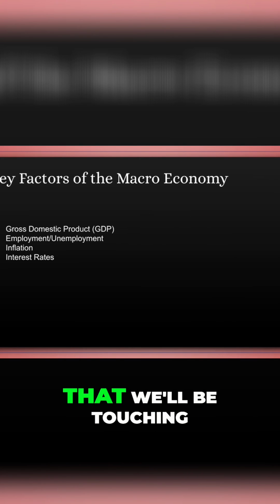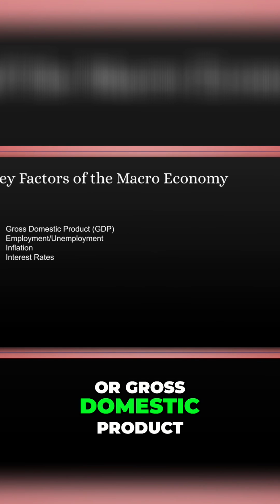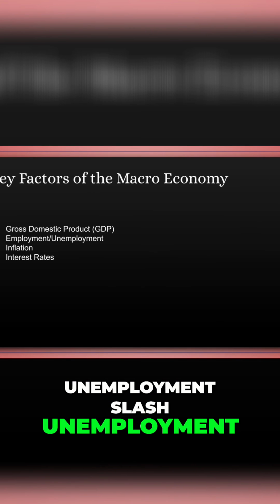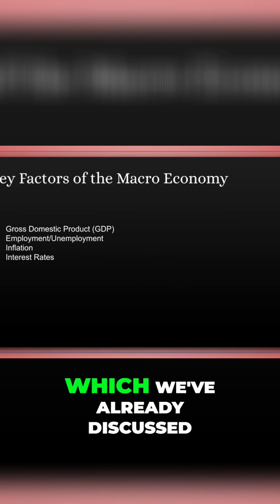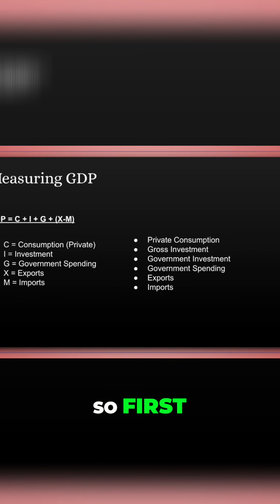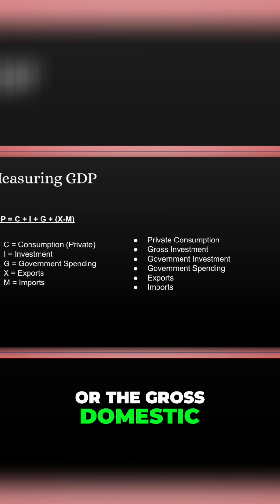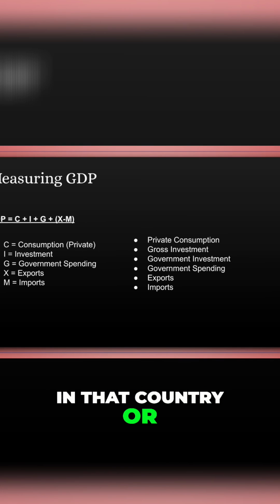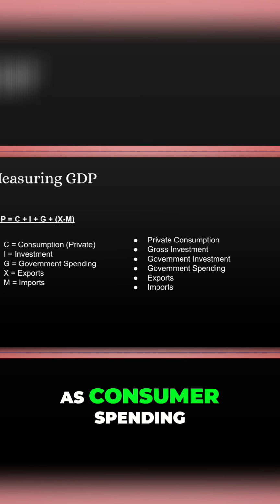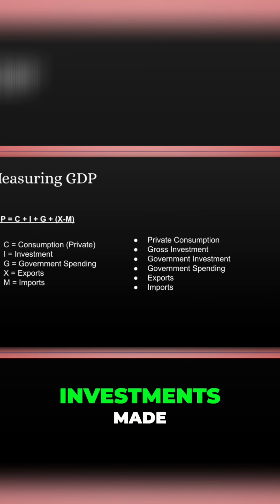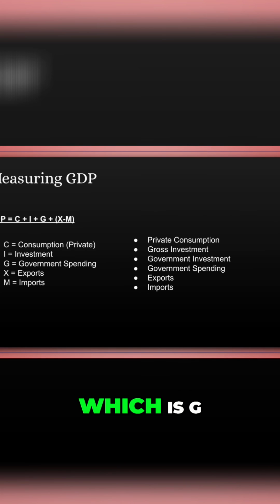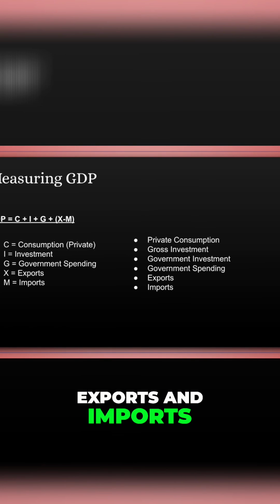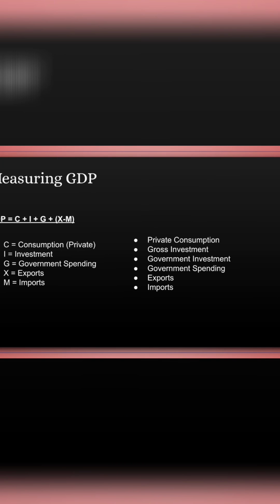Okay, so the key factors of the macroeconomy that we'll be touching upon: GDP, or gross domestic product, employment/unemployment, inflation, and interest rates, which we've already discussed. So first, what is GDP? GDP, or the gross domestic product of a nation, represents the total cost of goods being sold in that country in a period, typically 1 year. GDP is calculated as consumer spending, which is C, investments made, which is I, government spending, which is G, and the difference between exports and imports, which is represented as X minus M.